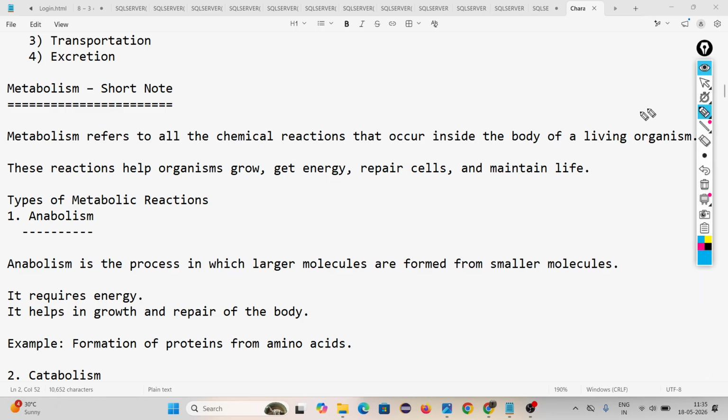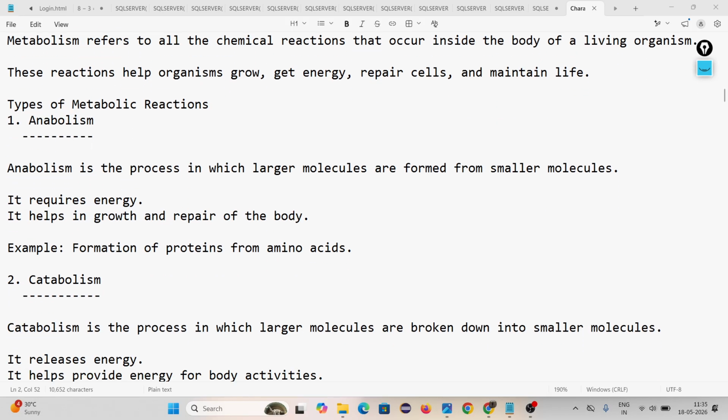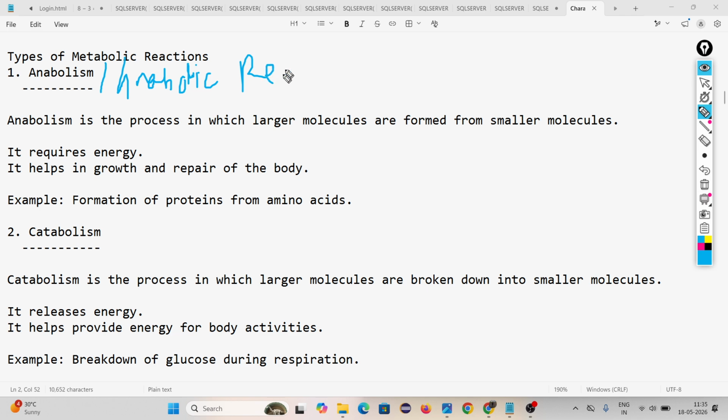These metabolic reactions are of two types. How many types? Two types. One is anabolism, or anabolic reaction, and the other is catabolism, or catabolic reaction.